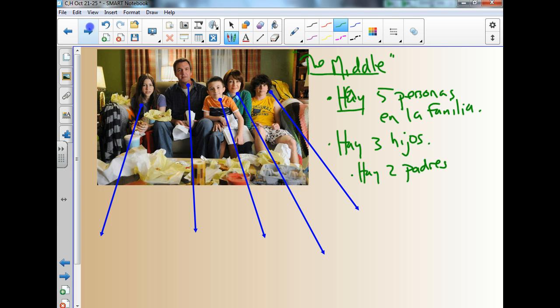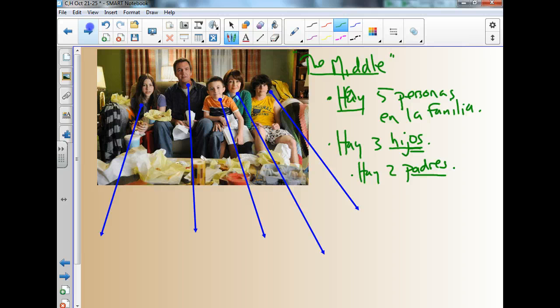Notice a couple things. First of all, padres, which means parents, it's like the plural of father, which is padre. When you say padres in Spanish, it doesn't mean fathers, it means parents. There's another word, parientes, which does not mean parents at all, it actually means relatives. It's a false cognate. So be careful with that. Hijos, ¿verdad? Notice that en esta foto tenemos una chica y 2 chicos. But we always go with the masculine form when it's plural. So hijos means kids, sons and daughters.